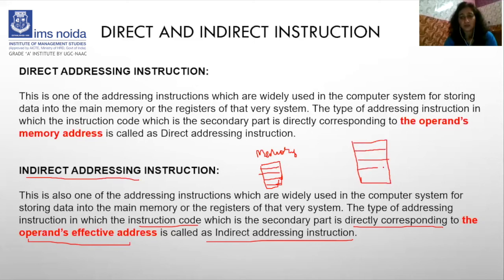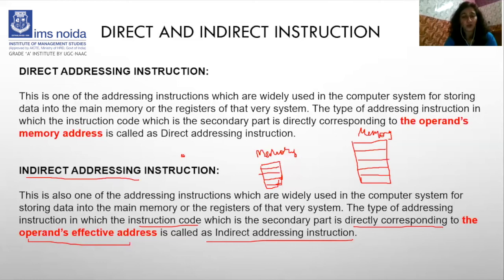This is memory and this is also a memory, right? Now, first we will discuss what is indirect addressing. Indirect addressing means when we want to find the operand value in the memory, then we move to a particular address in the memory, but in that address, the operand is not located. In that address, it also contains the address of another address.